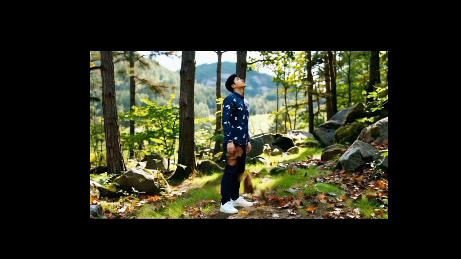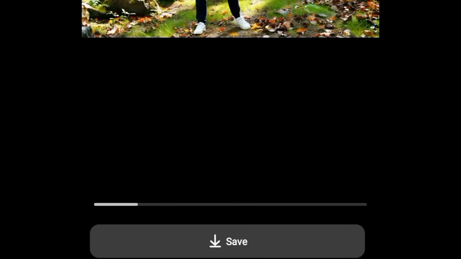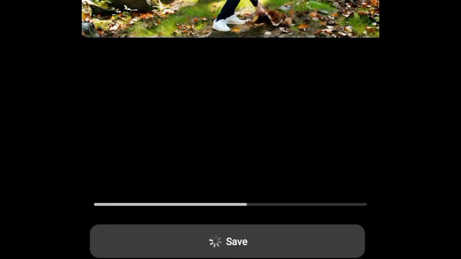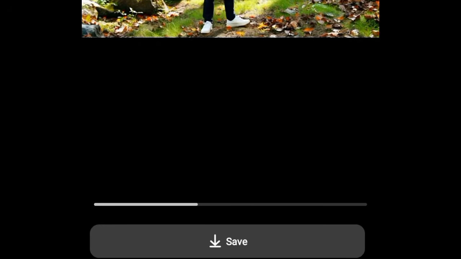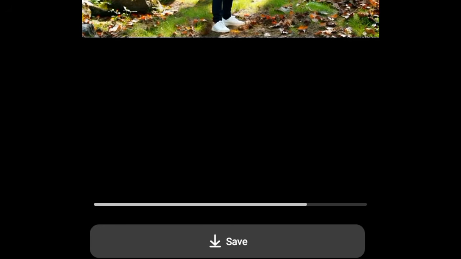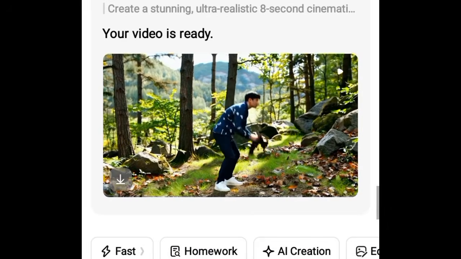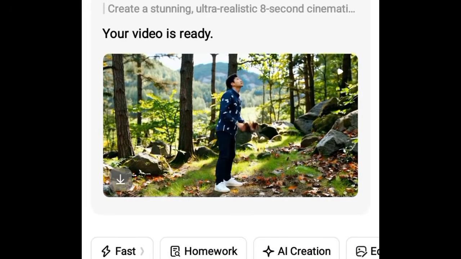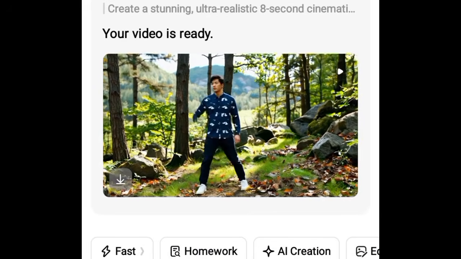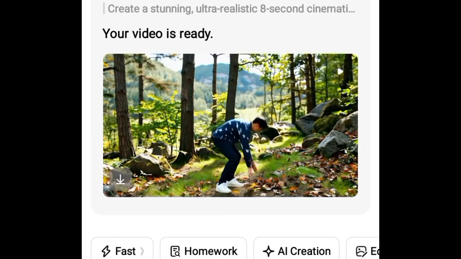So for you to be able to download the video, you just click on save, and the video will be saved to your device or your gallery. So this is how you can create your video for free, and it is 100% free.